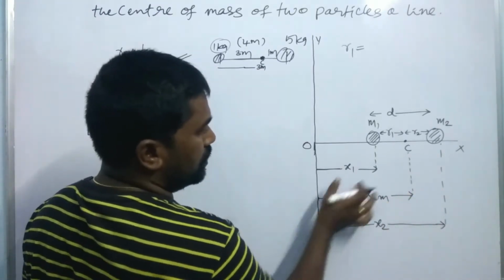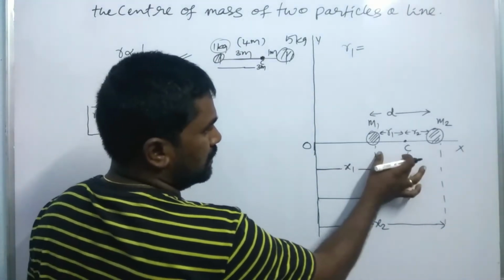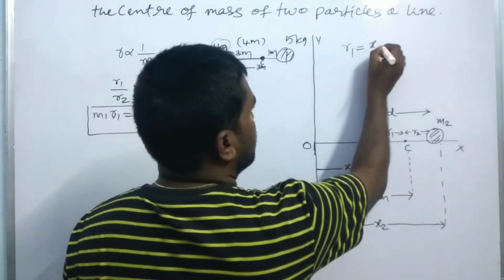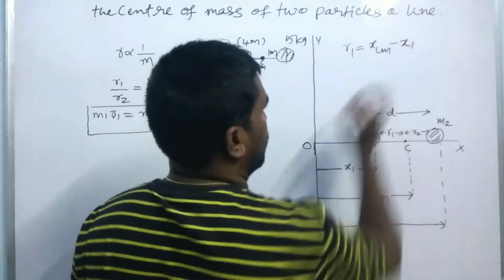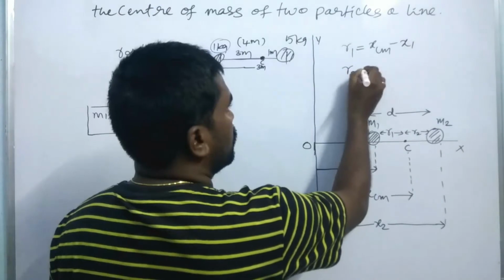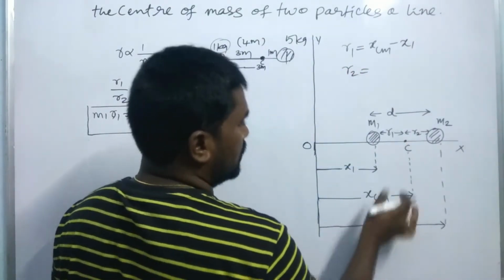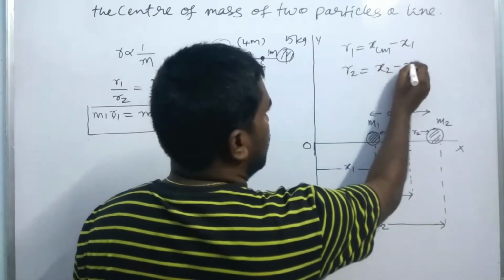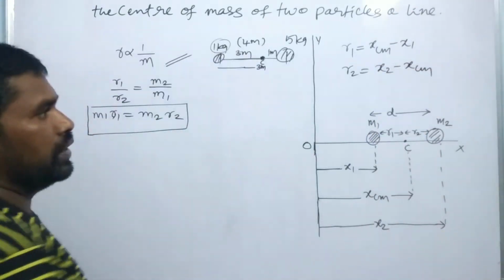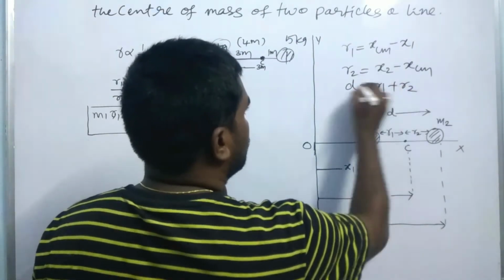So from this distance we have to subtract this distance, we get this one. So xcm minus x1. Clear? And similarly R2 is equal to, this distance, x2 minus xcm. Let us substitute, and d is equal to R1 plus R2.